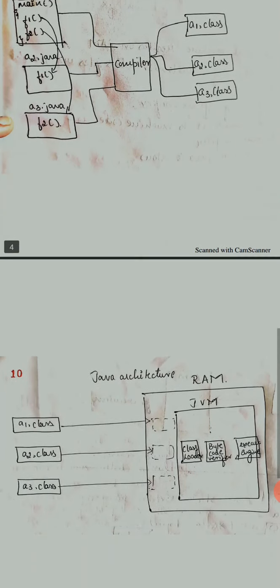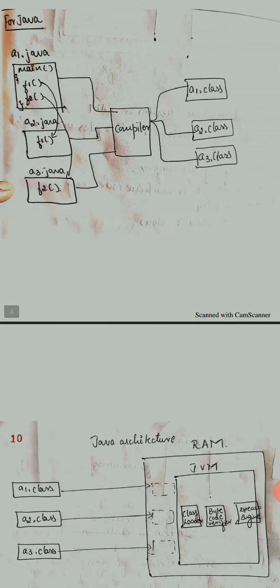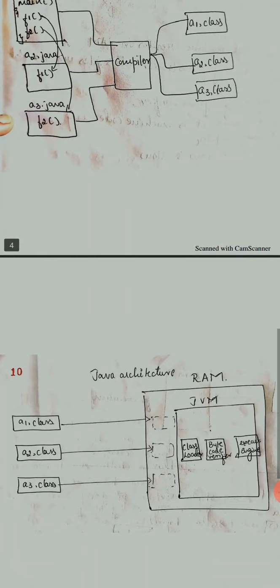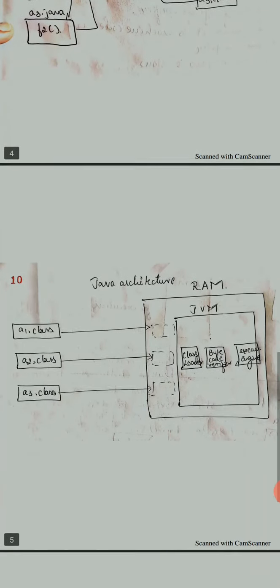When all these files are sent to the compiler, here we get a dot class file. Here we get a1.class, a2.class, a3.class. This dot class file contains bytecode.